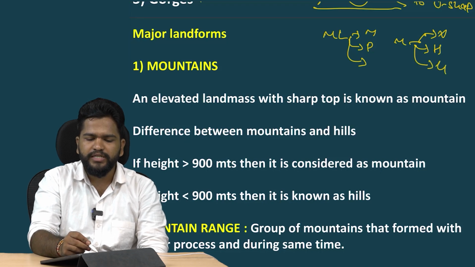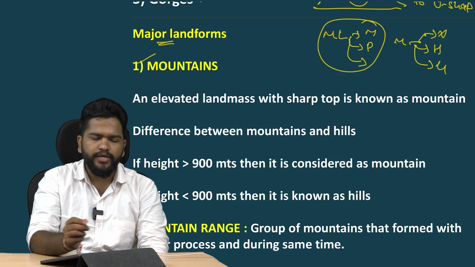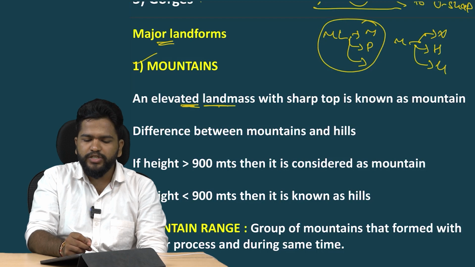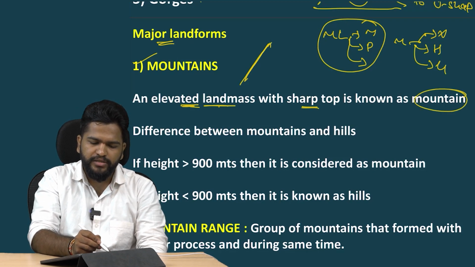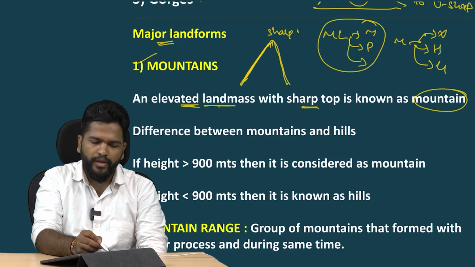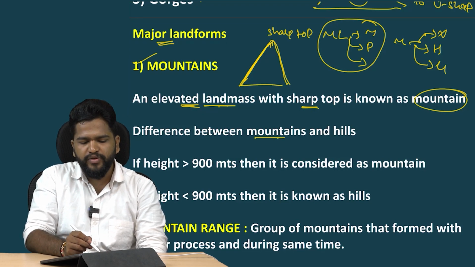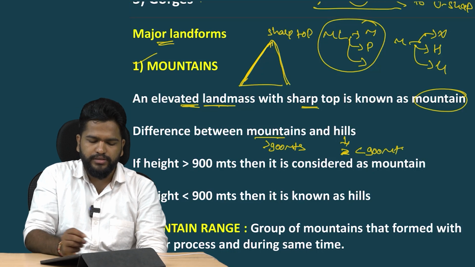Let us discuss the major landforms one by one. First we look at mountains. A mountain is defined as an elevated landmass with a sharp top. As I have told, elevated means vertical height, and a sharp top is known as a mountain. Difference between mountain and hill, as we discussed earlier: if the height is more than 900 meters, it is a mountain. If the height is less than 900 meters, it is a hill.